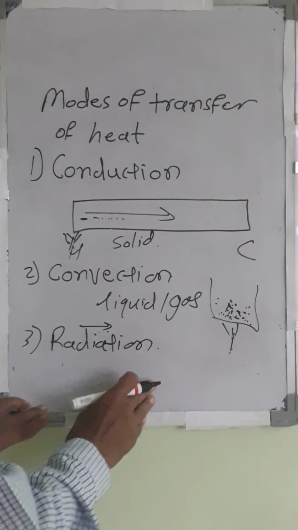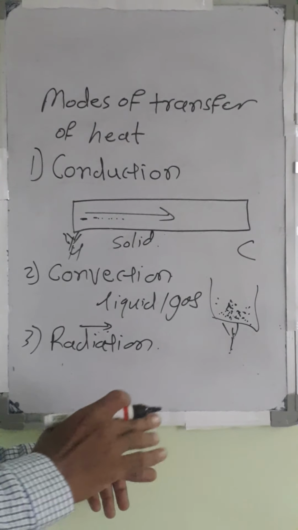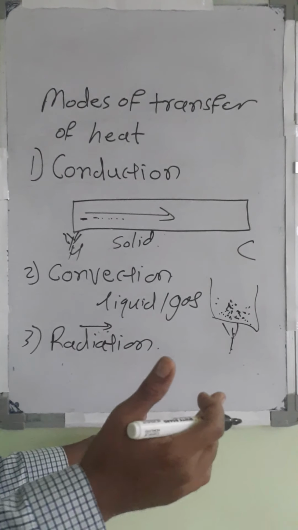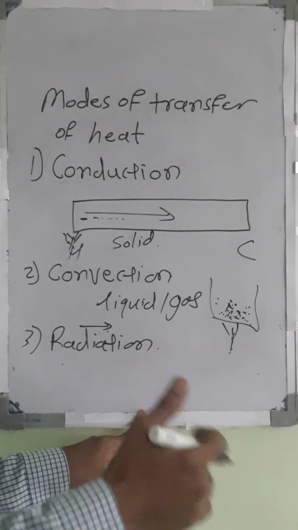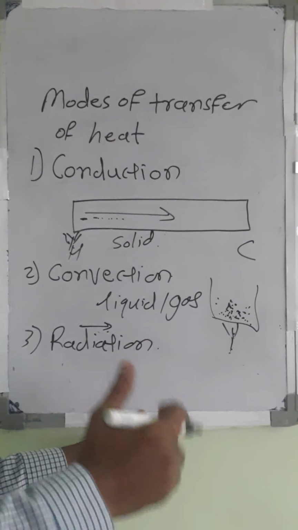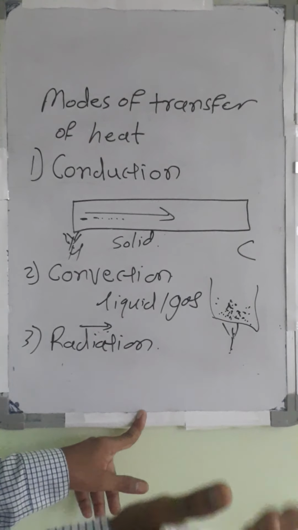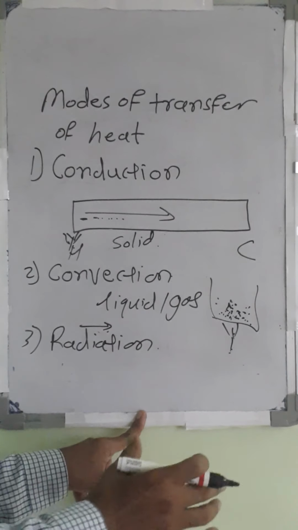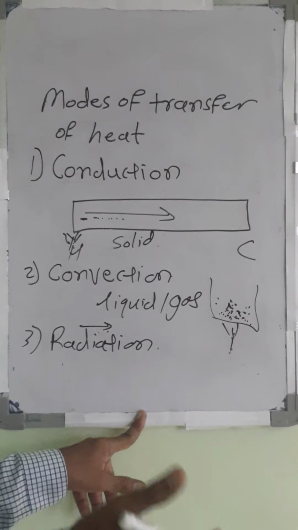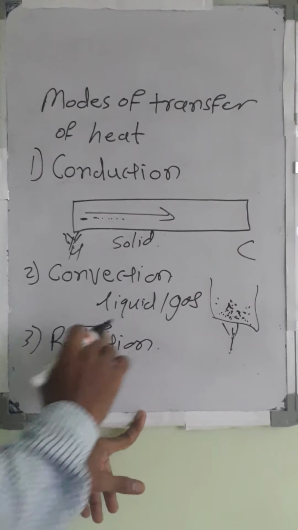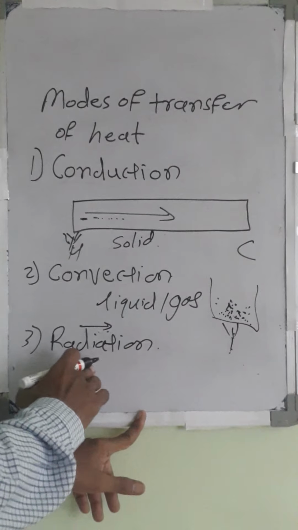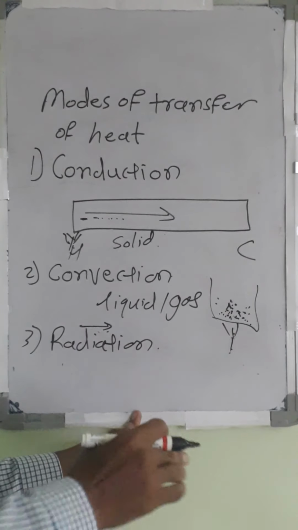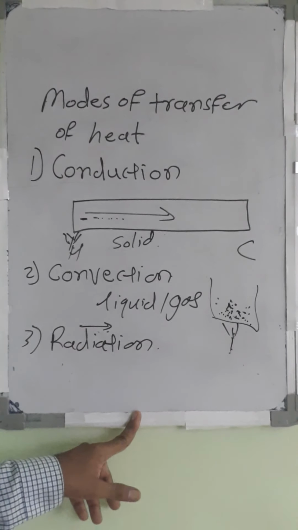Radiation is defined as the transfer of heat from one point to another point, again from a higher energy level to a lower energy level, without an intervening medium. The best example of radiation is the sunlight coming to the earth.